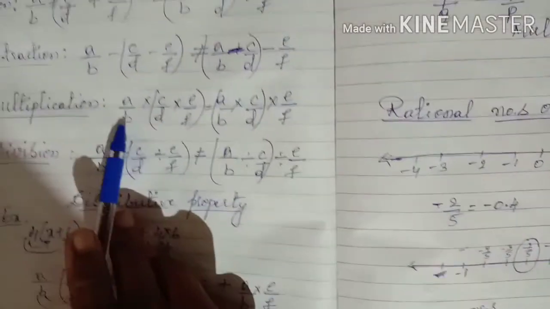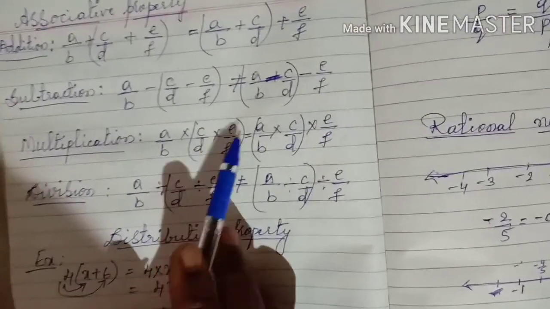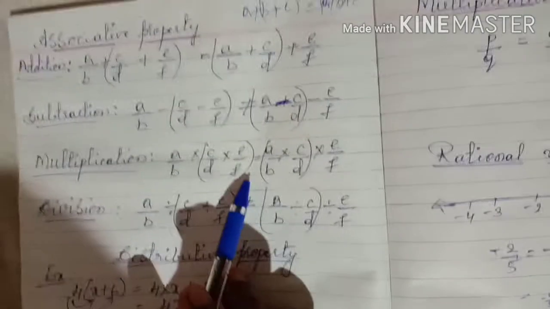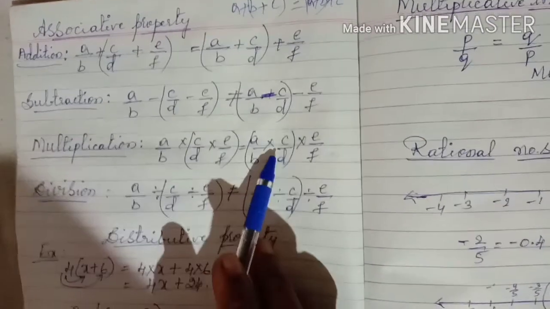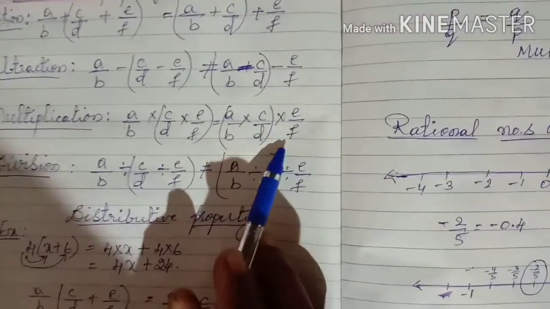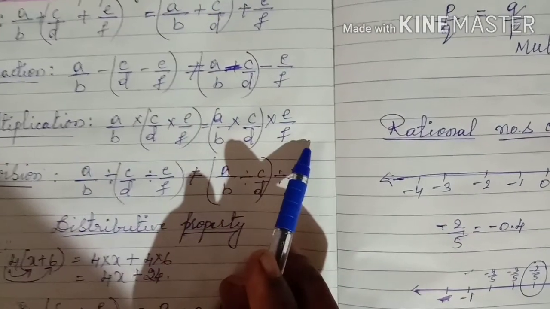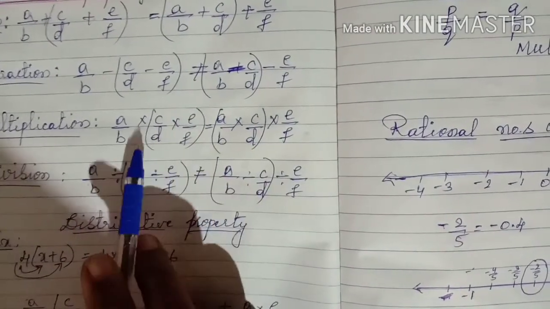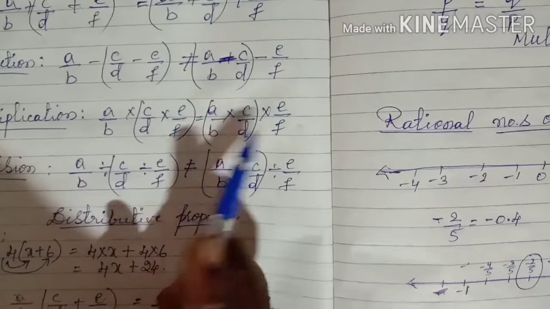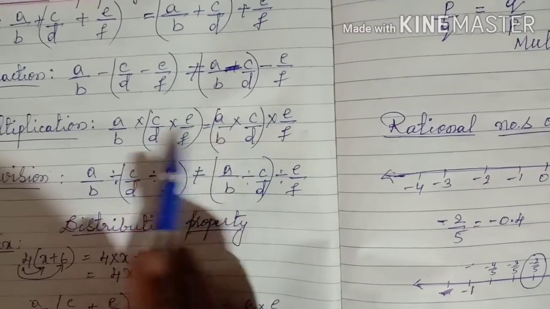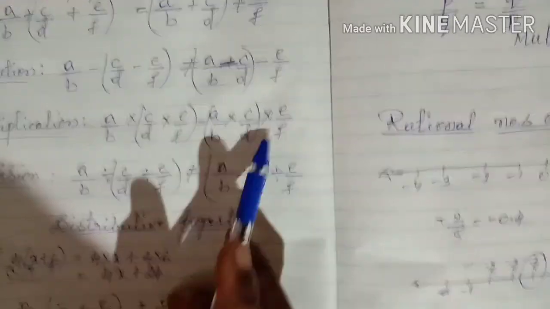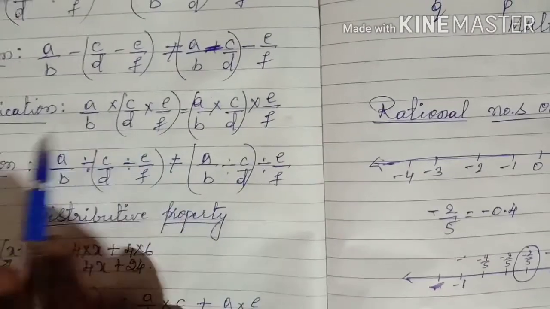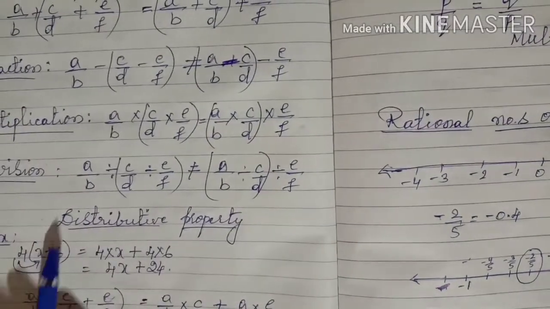Next, multiplication. A by B into C by D into E by F. Grouping, children, here, that is equal to A by B into C by D into E by F grouped the other way. So this holds good. Okay, children. If you interchange the grouping and multiply, you get the same answer. That means multiplication holds good. Now what about division?